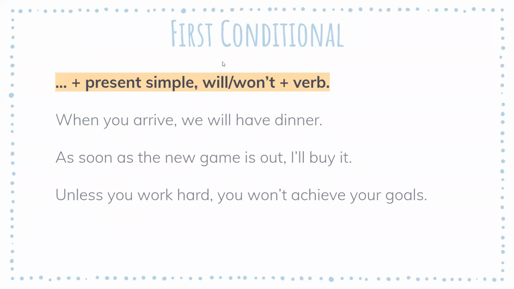Okay, for example, when you arrive, we will have dinner. So we already have a condition of another person arriving before they can have dinner. So when you arrive, when that condition becomes true, then we will have dinner. As soon as the new game is out, I'll buy it. So once this happens, this will be the result.